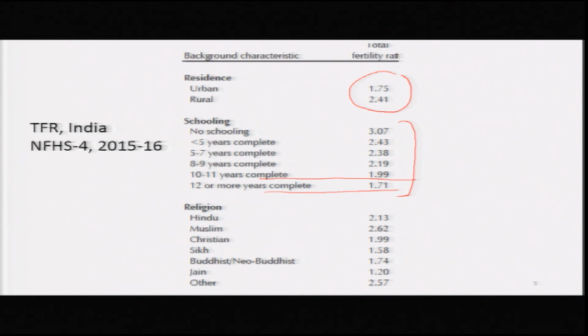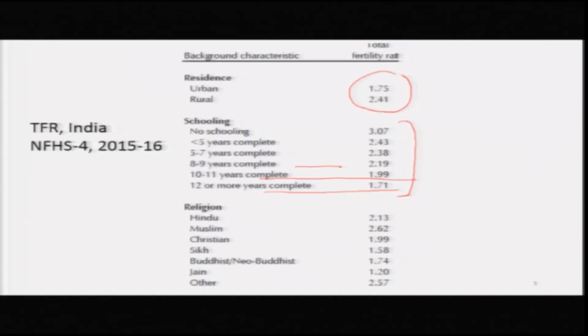So, one can draw the inference that if you raise the level of education to 10th standard among women in India, among girls, today's girls, then you do not have to run a family planning program, you do not have to spend money on a family planning program, fertility will automatically come down to replacement level. Interestingly, even 8 to 9 years complete have 2.19, which is very close to the replacement level of 2.1.